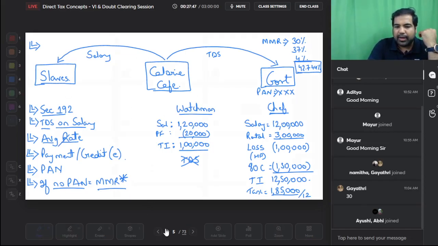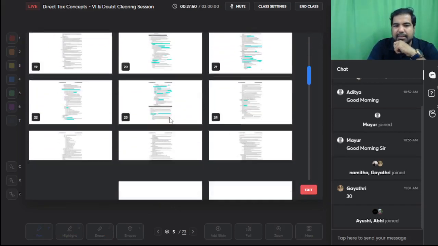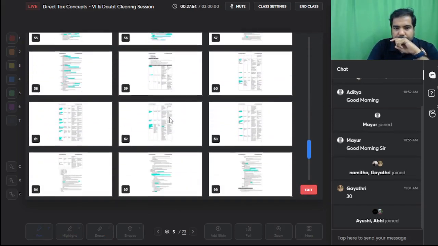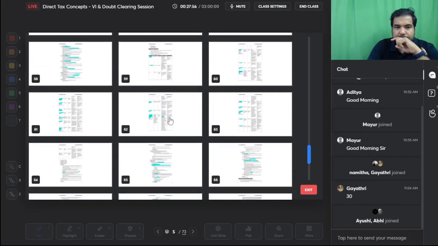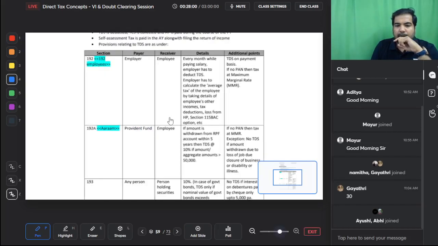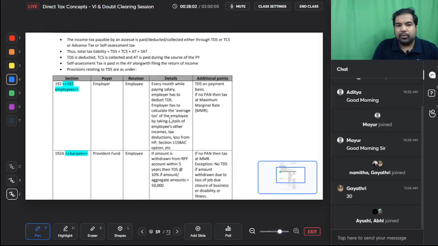I was just taking you through the quick book now. This is section 192. Important, yes. Everyone pay attention to 192. Employer is paying salary to an employee.